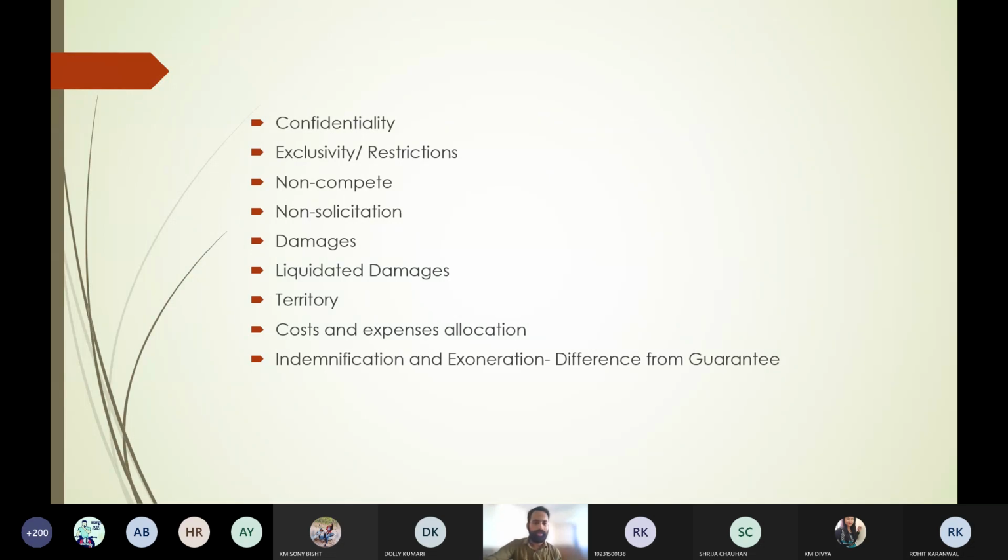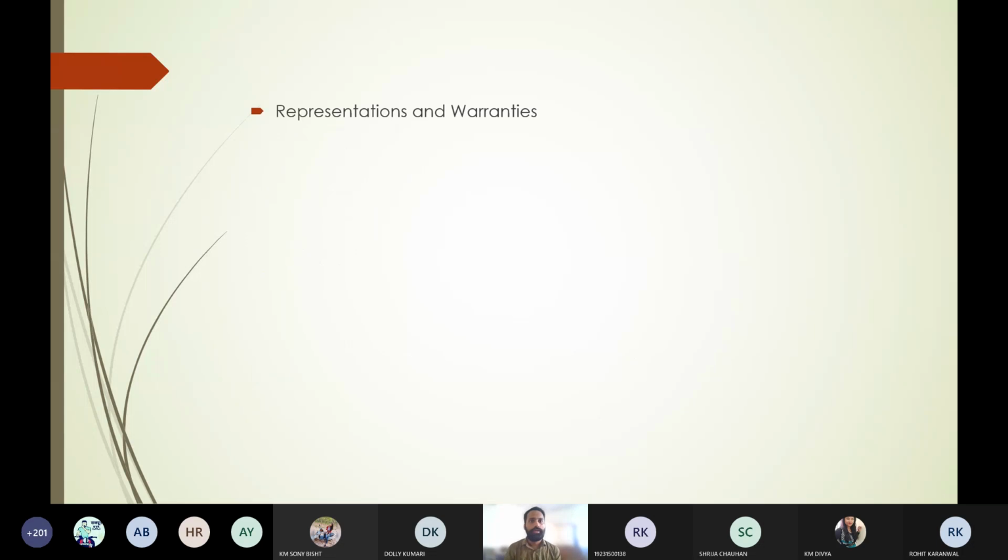So we move next. Next is the representations and warranties. What are the representations and warranties? You will mention them in the contract. Warranties means suppose there are some terms and conditions which are not so important for the contract, but they are important.